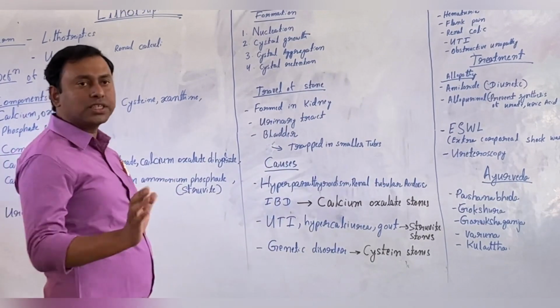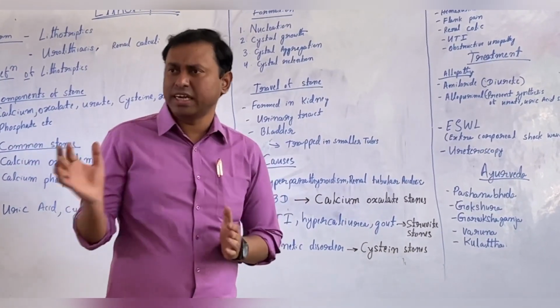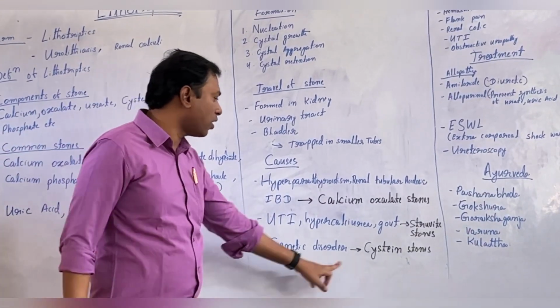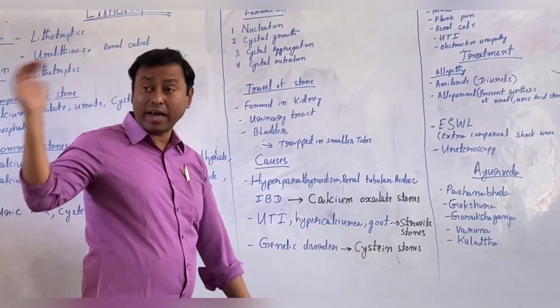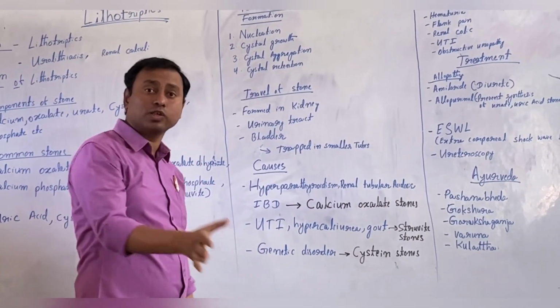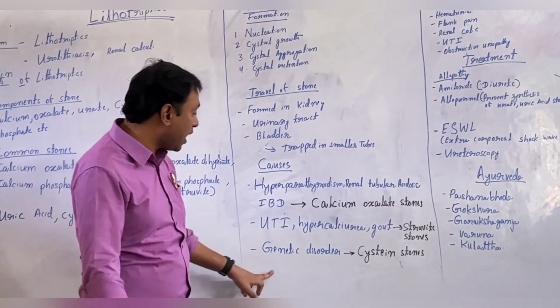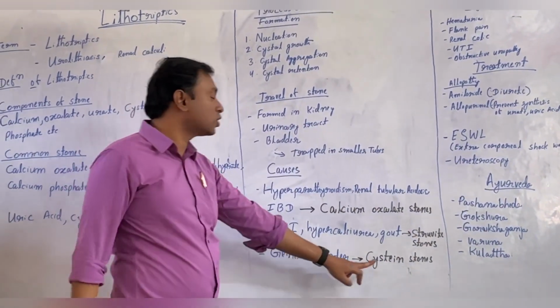Next is genetic disorder. In some people, if stones are formed genetically, the very common stones in genetic disorders are the cystine stones. From the parents, their kidney stones, and their sons also, everyone in the family is suffering from kidney stones. In that case, the very common stone formed is the cystine stone.